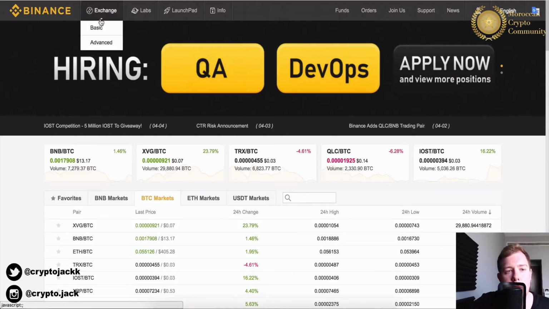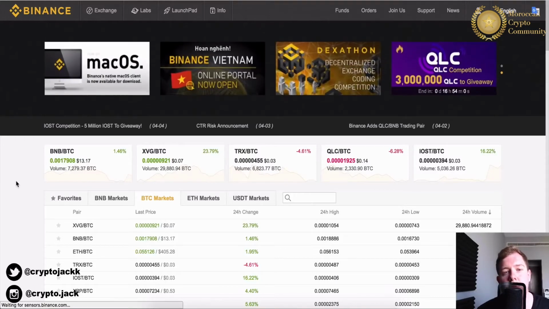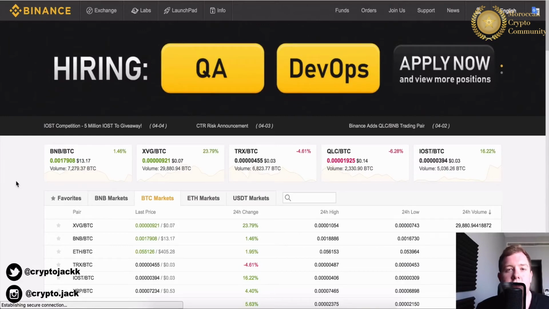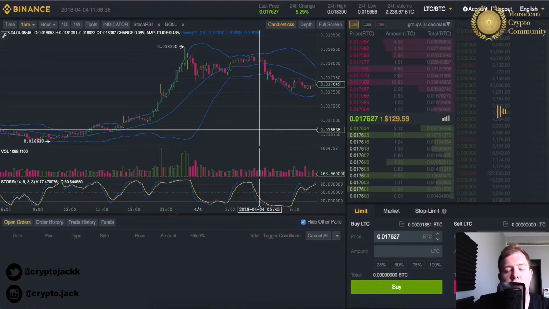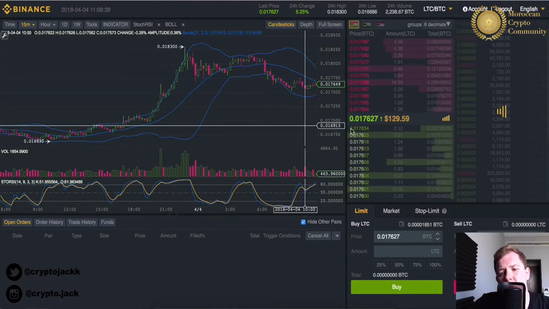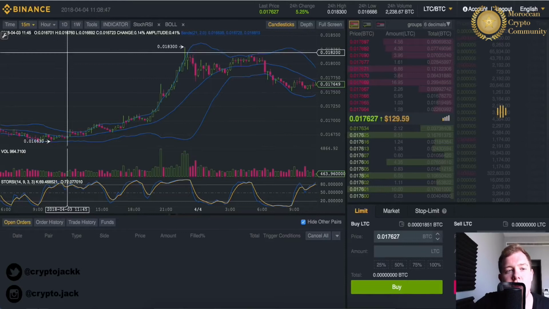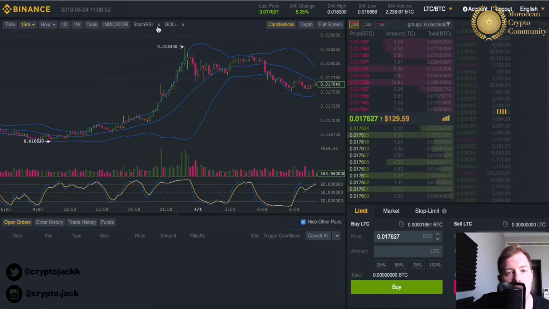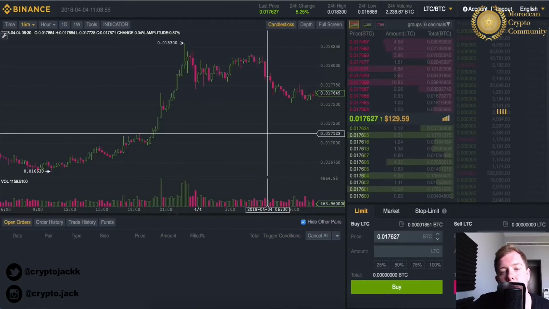So what we're going to want to do is go to Exchange and click on Advanced. Once we've done that, we're going to want to find ourselves a coin to day trade with. Now it's not the easiest to find something to day trade with, but once you have found a coin for that day or that week, one you like that has good cycles and the metrics are looking good, it really makes life a lot easier. So we've clicked on the advanced trading section. I don't recommend using the basic one. Going on to the advanced section on Binance, for me it defaulted to Litecoin because that's what I was previously on. But all we're going to be doing is finding something to trade with.